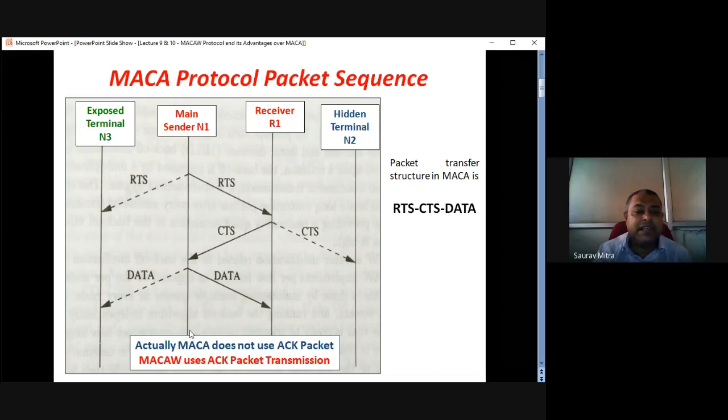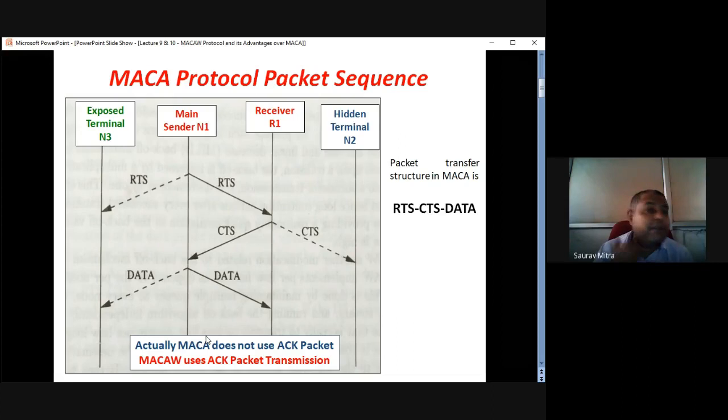Okay, so it is written here categorically. Actually, MECA does not use an ACK packet. In the last lecture, I told you another step here, ACK, but that does not happen in case of MECA. So I'm rectifying that in this lecture. But yes, in case of MECA W, exactly after the data is received, the receiver would send the acknowledgement signal to the transmitter. So there are mainly two extra packets transmitted in MECA W.